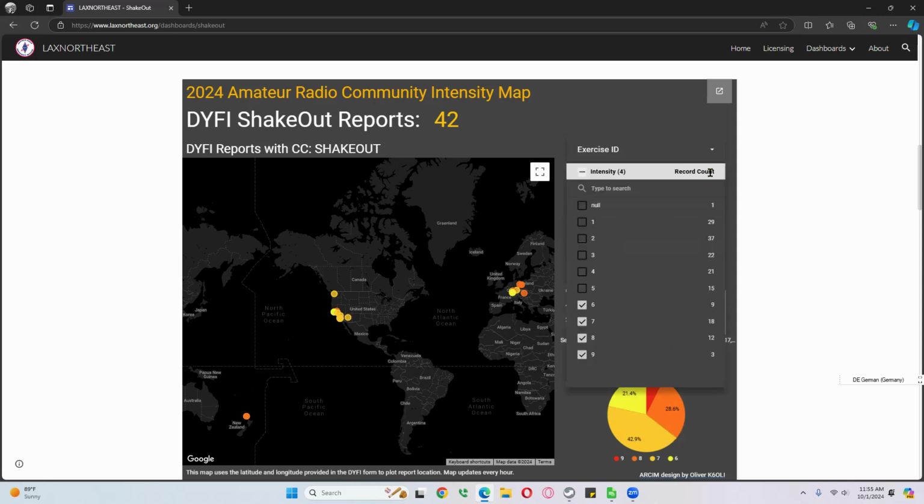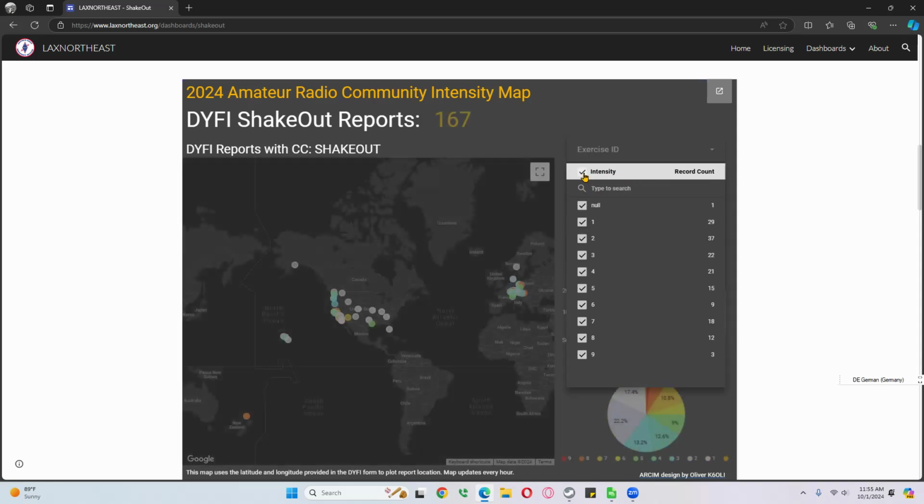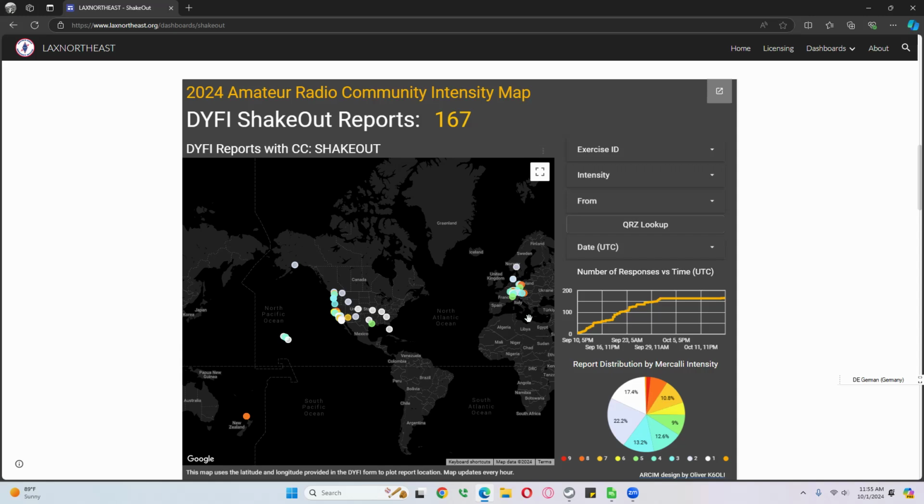And if I want to turn off the filter up here, and it says I selected 4 filters, I can click on that, and now everything's visible again.